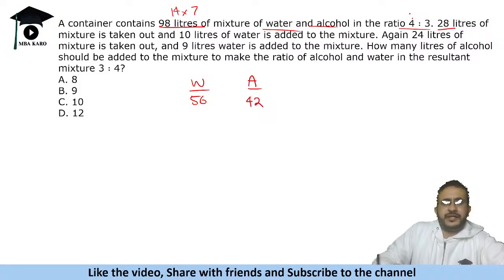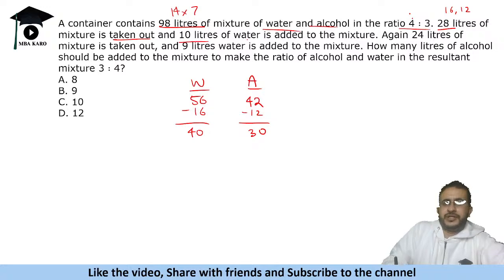Now 28 liters is taken out. 28 in the ratio 4 to 3 is 16 and 12. So minus 16 minus 12, then we will be left with 40 and 30. Okay. 10 liters of water is added, so this becomes 50 and 30.